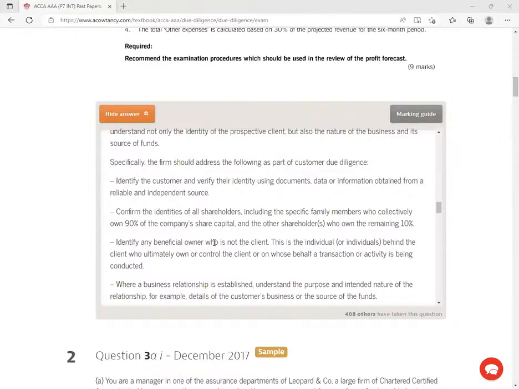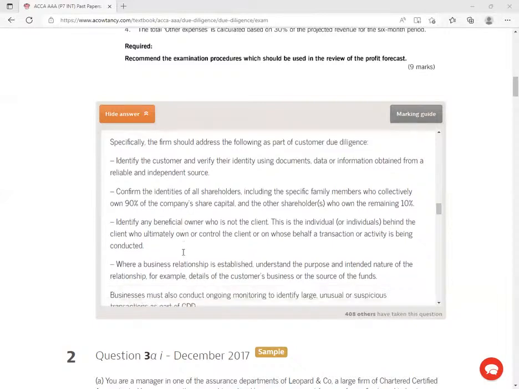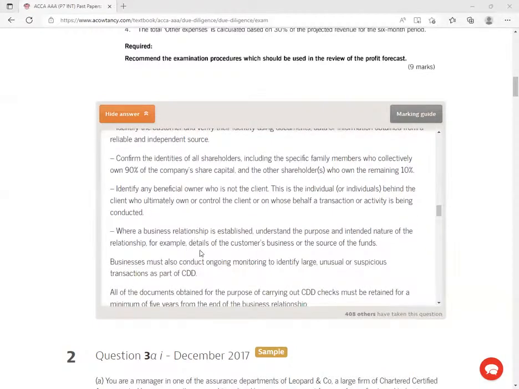So identify any beneficial owner who is on the client. This is the individual or individuals behind the client who ultimately own or control the client, or on whose behalf a transaction or activity is being conducted. Beneficial owners, right? Where a business relationship is established, understand the purpose and the intended nature of the relationship. For example, details of the customer business or the source of funds. Just get to know how are these guys sourcing their funds.